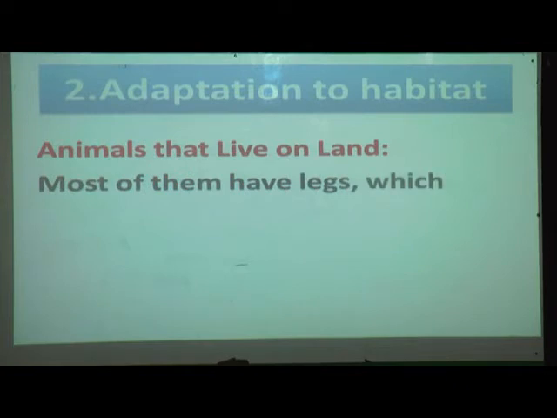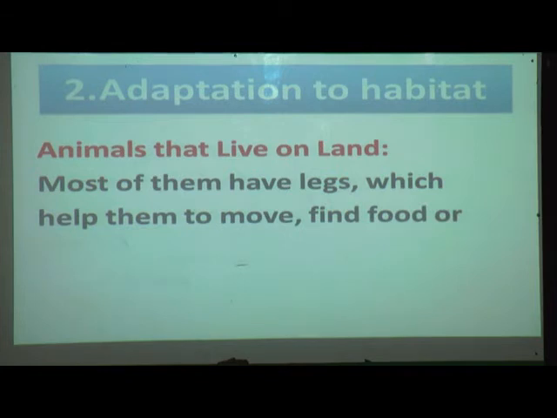Most of them have legs which help them to move, find food or protect themselves. Just now you have seen in the pictures they have 4 legs which help them to move, find food or protect themselves. They use the legs for these purposes.